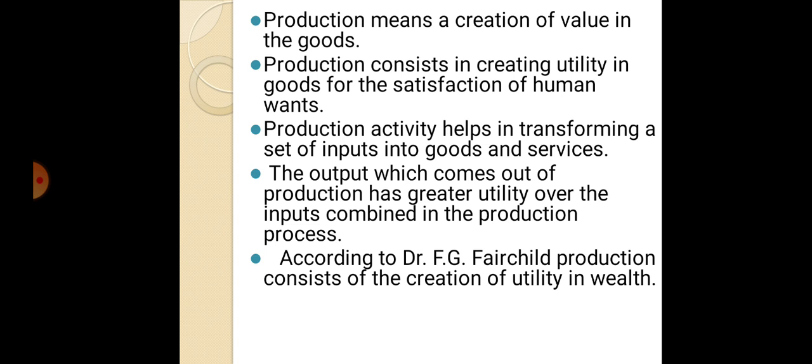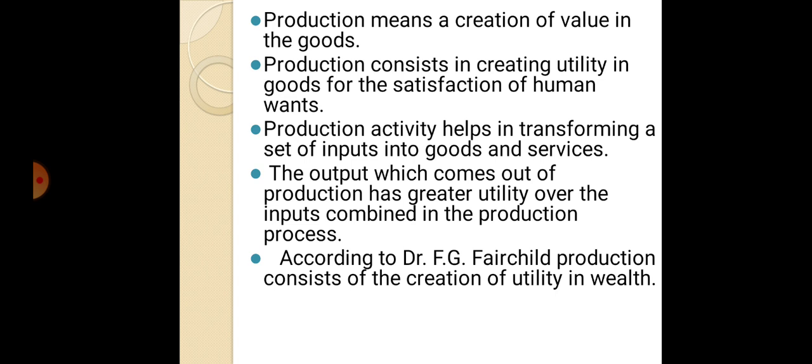Production consists in creating utility in goods for the satisfaction of human wants. Production activity helps in transforming a set of inputs into goods and services. The output which comes out of production has greater utility over the input combined in the production process.